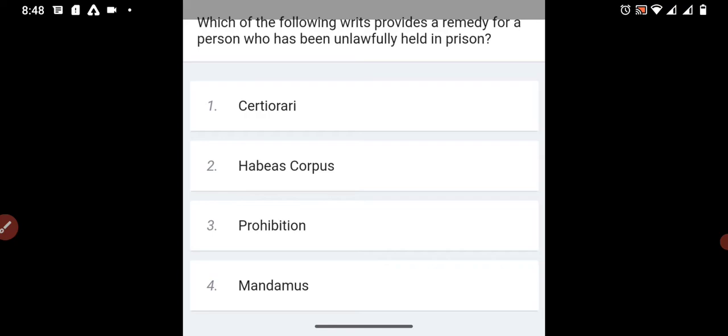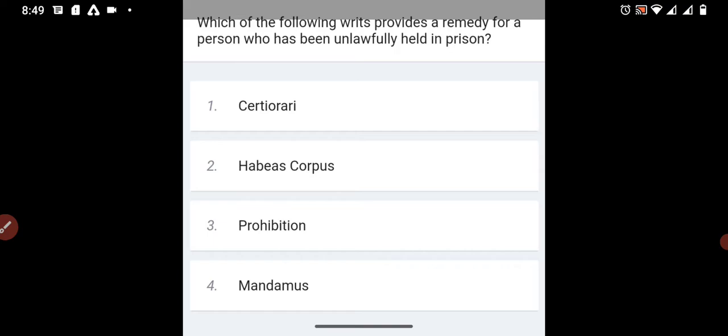And the first question is, which of the following writs provides a remedy for a person who has been unlawfully held in prison? The options are certiorari, habeas corpus, prohibition, mandamus. Before taking the answer, let's analyse the writs.